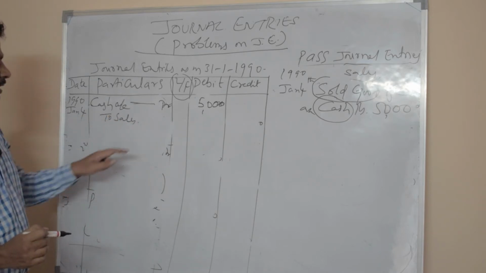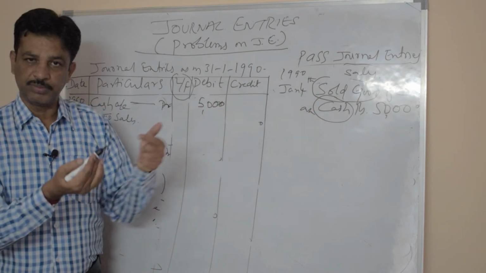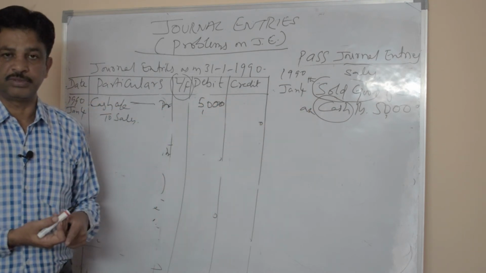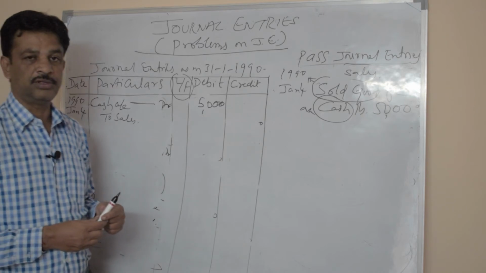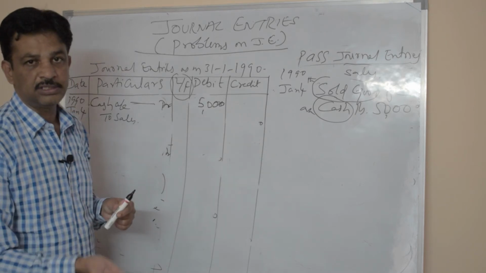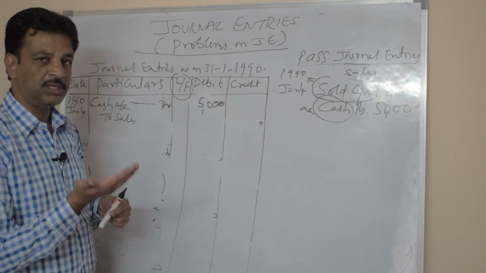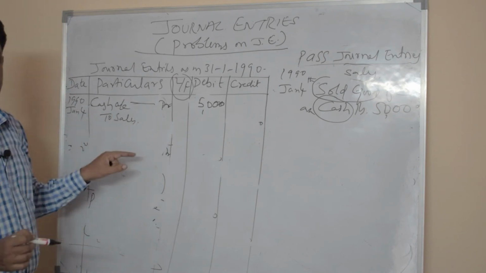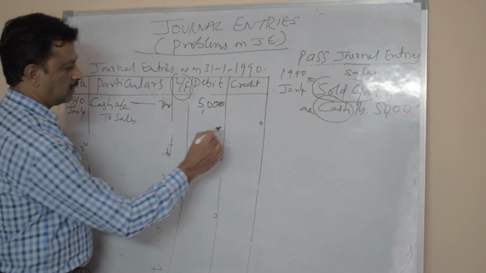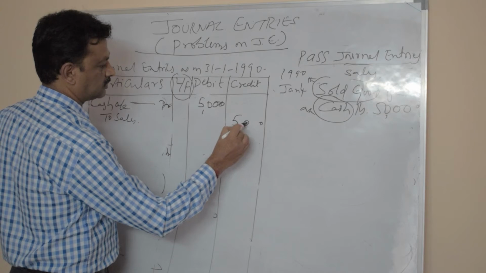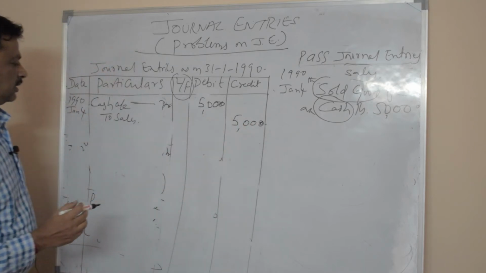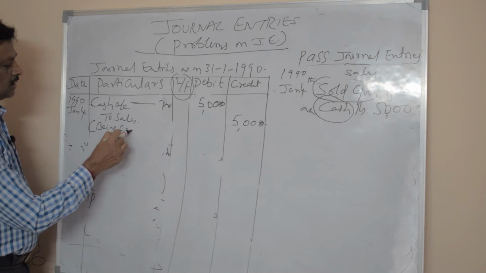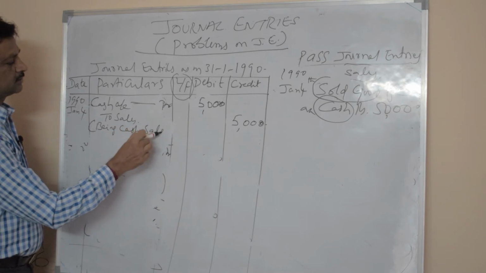Sales is nothing but a revenue to the business. It is an income to the business. So all the revenue should be credited. Increase in the revenue or income should be credited. So here sales account is an income, so income should be credited. Here you can write 5,000 on the credit side. Being cash sales, you can write being cash sales.